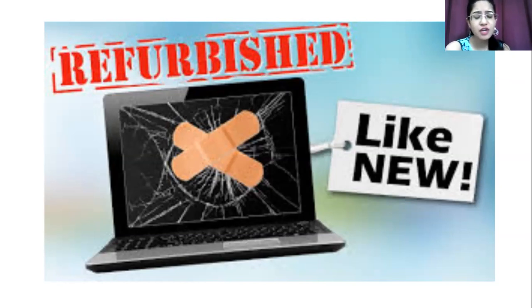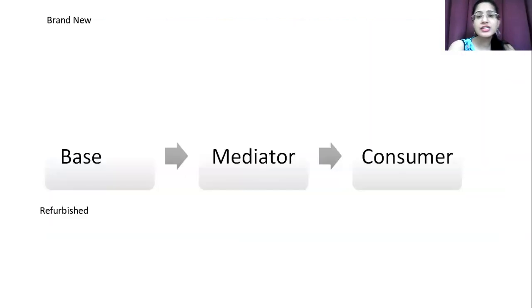As well as when we talk about refurbished and brand new, their pathway is also quite the same, and we can say that refurbished is an extension of brand new. How do we say that? We know every pathway follows a systematic way, that is base, mediator, and consumer. In brand new products, the base is the company.